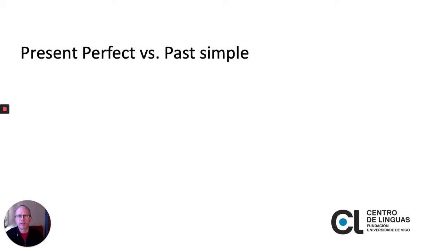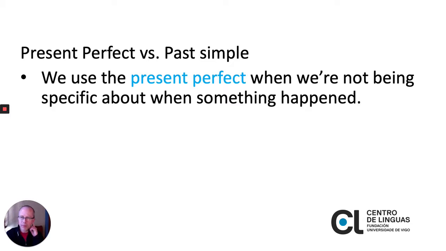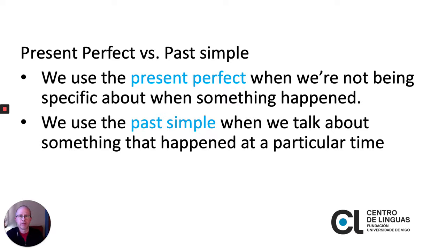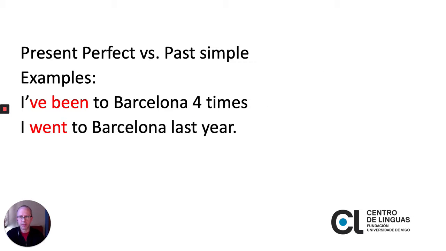Let's take a moment to compare the present perfect and the past simple. We use the present perfect when we're not being specific about when something happened. We use the past simple when we talk about something that happened at a particular time. Here are some examples. I've been to Barcelona 4 times. I went to Barcelona last year. In the first sentence, we're not being specific. I've been there 4 times in my life. I'm not being specific about that. I went to Barcelona last year. This might be the beginning of a story.